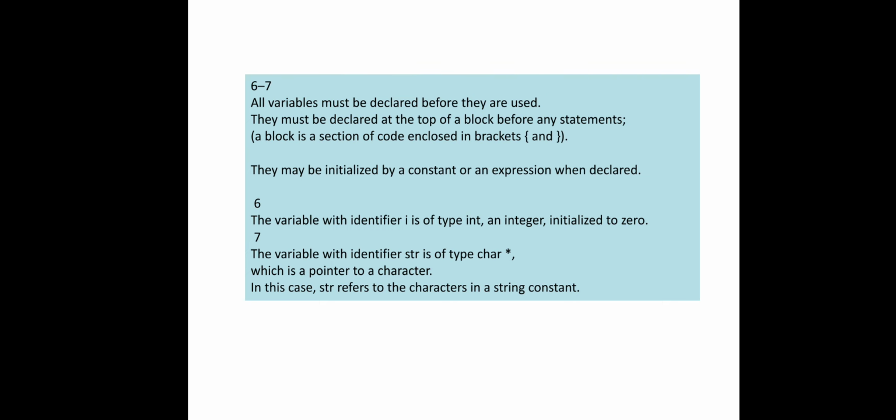In lines 6 and 7, all variables must be declared before they are used. In a C program, the declaration of variables follows the main function. When you write a program, you include the header files, then the main function, and then at the beginning of your program you mention the variables you are going to use, their type and their scope. A variable of type int means integer, whole numbers, and you have to mention that at the beginning of the program.